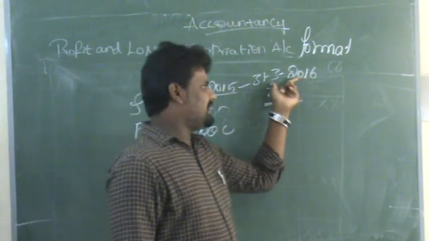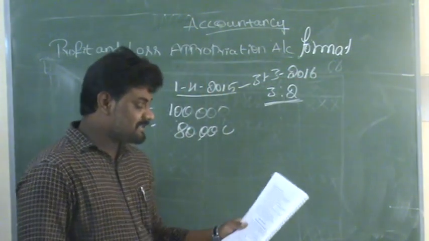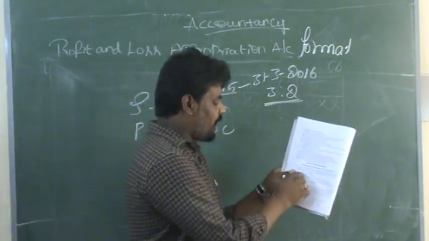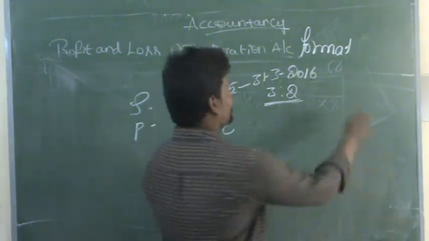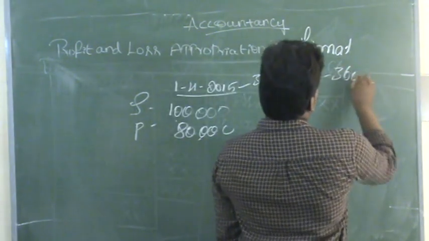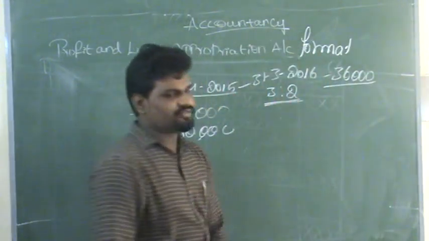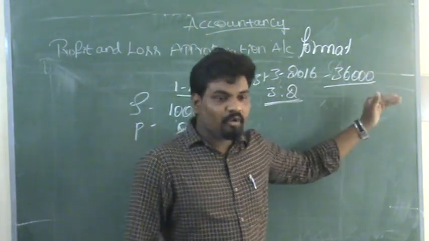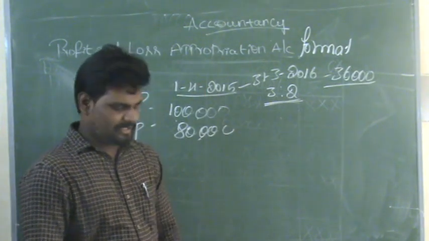As on 31st March 2016, at the end of the year, they earned profits of rupees 36,000. This is the total profit during the year before allowing some adjustments in the business activity.